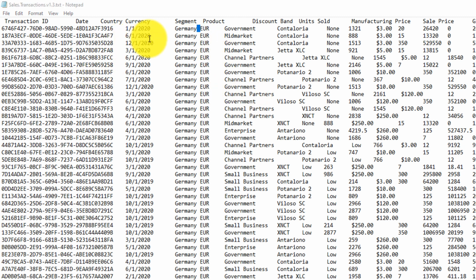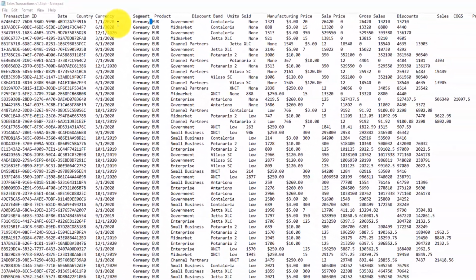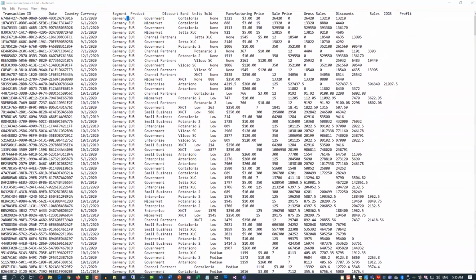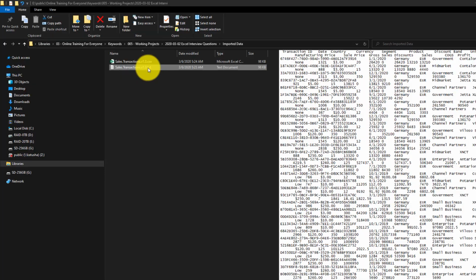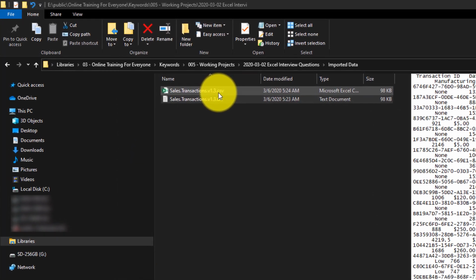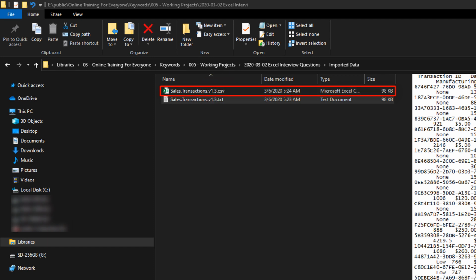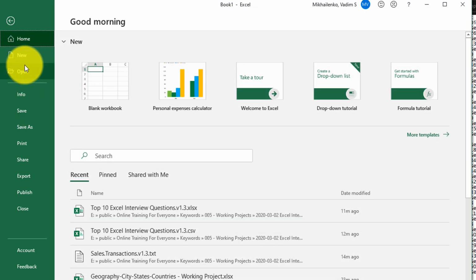The importance of the delimiter, or separator, is essential because you would need to pick the format of how the source file is structured when you're importing the data. Typically, tab delimited files have the extension TXT, and typically comma delimited files have the extension CSV, which stands for comma separated values. To actually import transactional data into Excel, you need to click on the file and then click Open